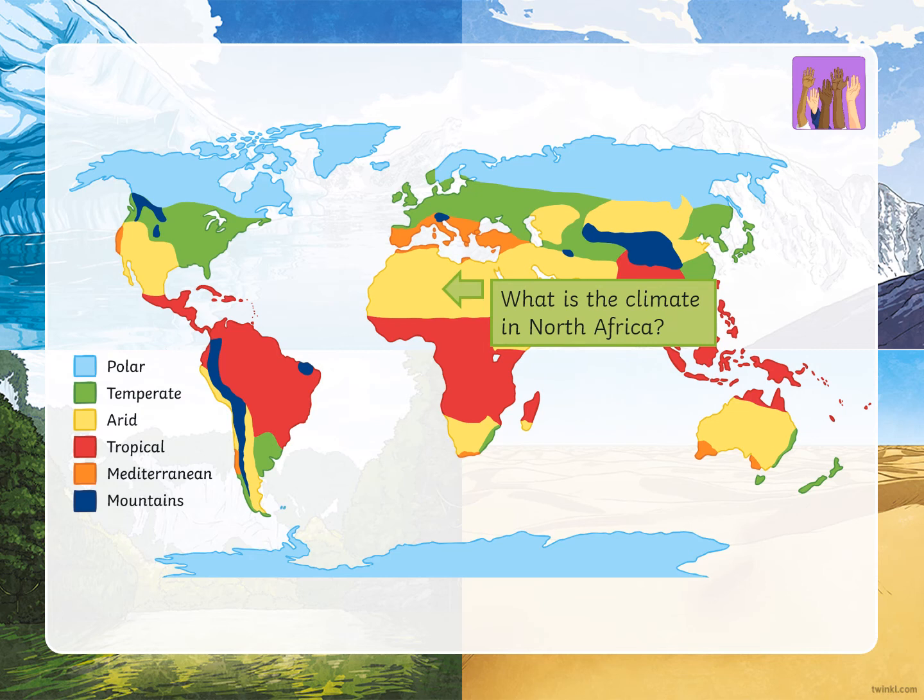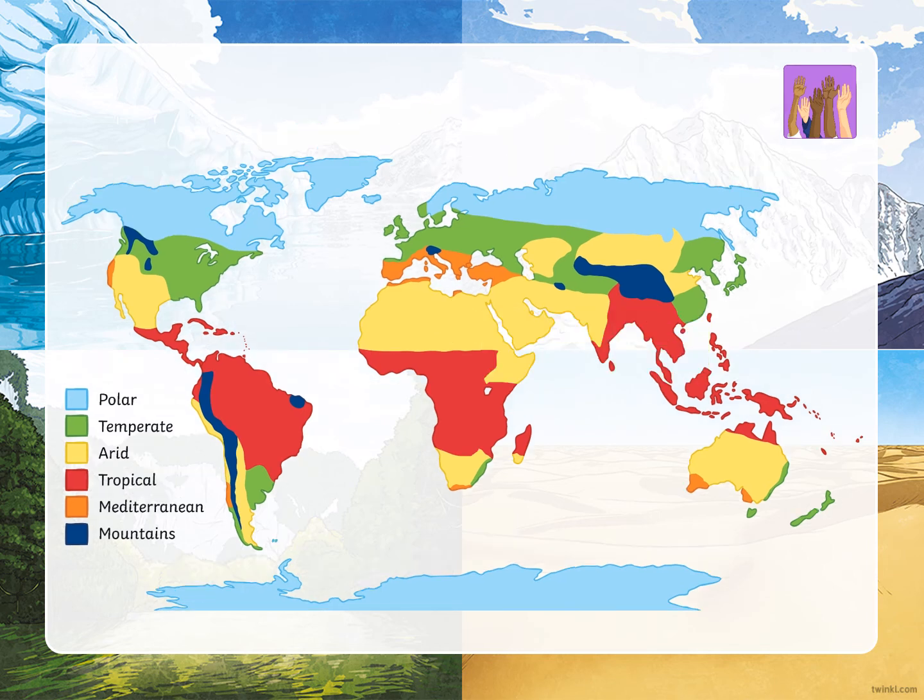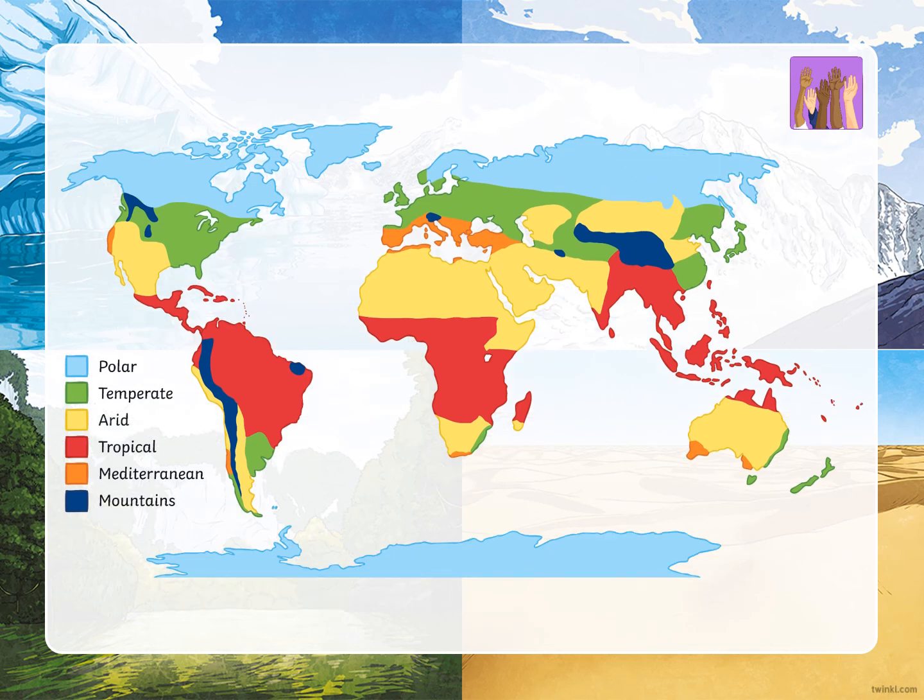North Africa. What type of climate does North Africa have? Have a look at the key and tell me, what type of climate does it have? Well done, everyone. It has an arid climate. What about northern Russia? Have a look at the key. Good job, guys. It is polar.